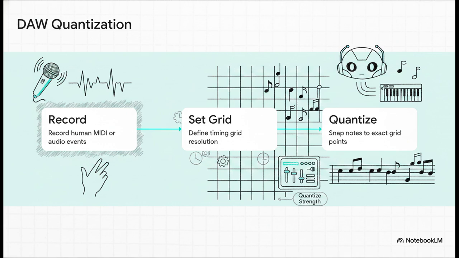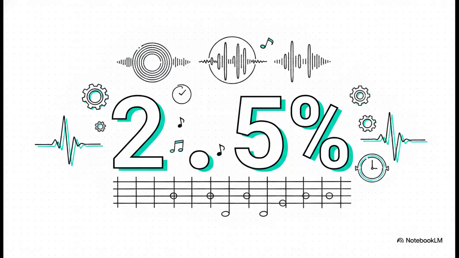Inside a digital audio workstation, or DAW, you record a human performance, you define a mathematical grid, and then you apply quantized strength to literally snap every single human note perfectly onto that absolute rigid grid. Artists like Yoasobi even use Vocaloid software to program lyrics directly into the computer, entirely bypassing human vocal habits to achieve perfect mechanical timing.